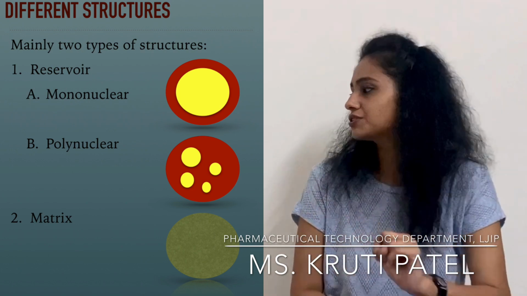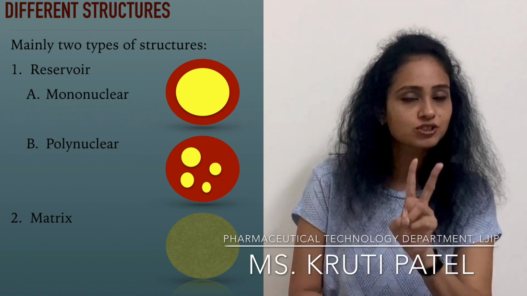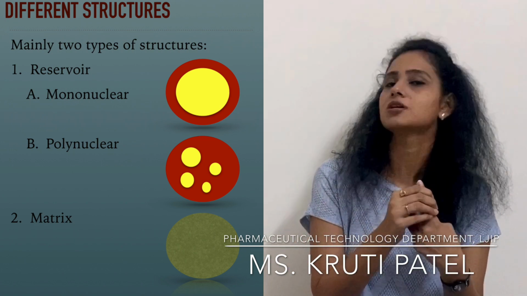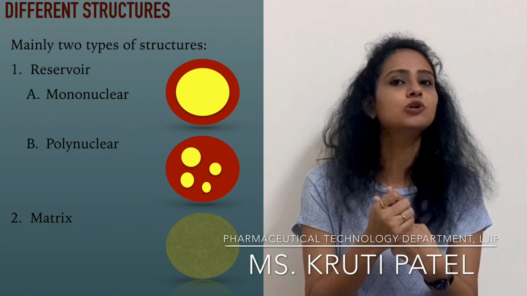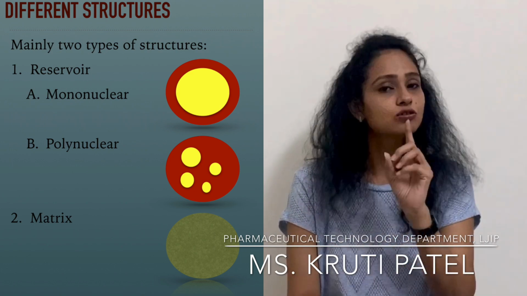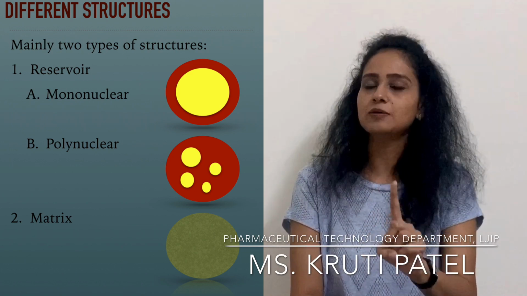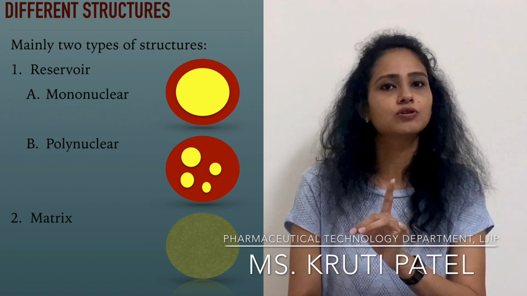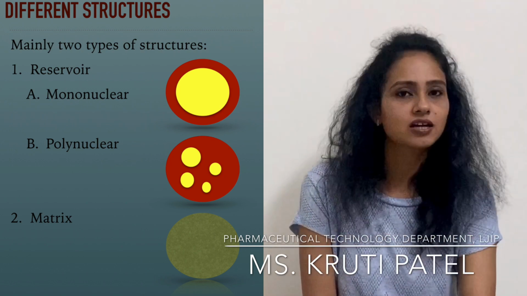If we talk about reservoir, then again there are two types of reservoir systems. First is mononuclear system and second is polynuclear system. Again, let's sketch the words. Mono means one, nuclear means nuclei. So there will be only one nucleus, that means only one system, no other nuclei. That is mononuclear. You can see that in the diagram very clearly.